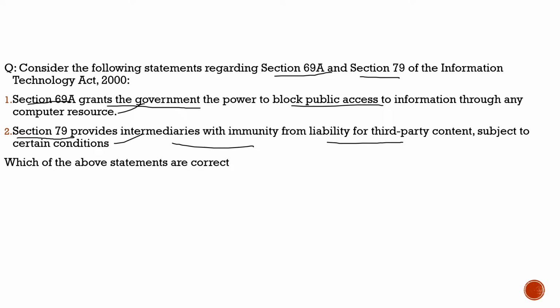He believes that it is better for India to go for Section 69A, because there are few conditions, and only if violated would that particular content be removed. But Section 79 is broader, and it does in a way violate the right to freedom of expression. So with respect to this question, both these two statements are correct. With this, I hope you have understood the statement as well as the context of the question. Now let's move to another slide and see what question we have brought there.